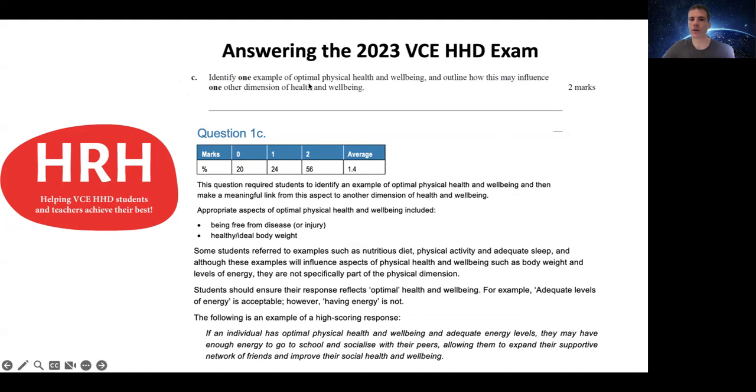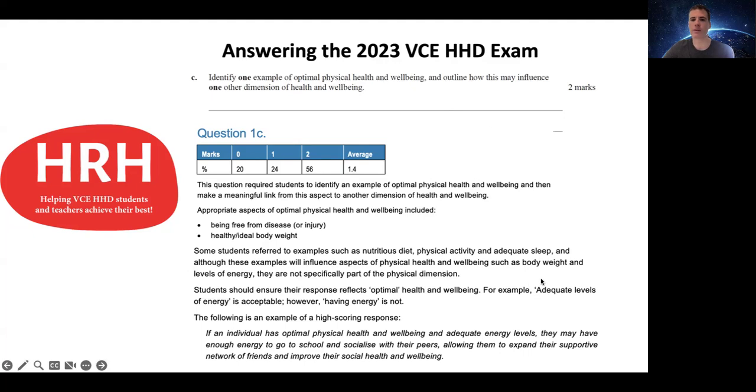So make sure you take note of that term optimal in a question if that pops up, because you're really talking about experiencing high levels of that particular dimension. So here we're talking about physical health and well-being. So that means that when you give your example, you needed to obviously make that example relevant to optimal levels of physical health and well-being.